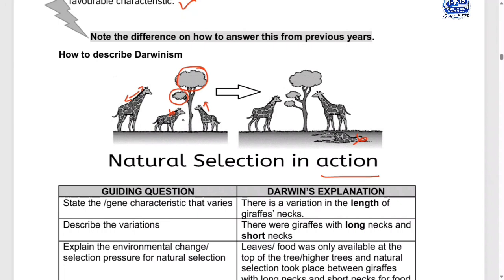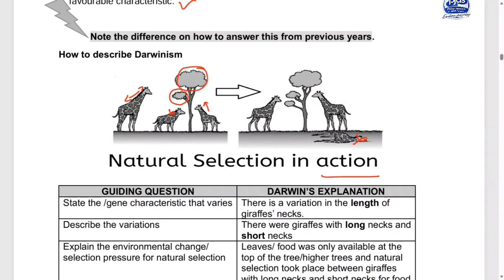So it means that the ones that had short necks were not capable to do what? To reach. They were not able to stretch their necks because they had an unfavorable characteristic to do that. You get my point? While the ones that had long necks were having favorable characteristics. Okay? It means that today we are having what?